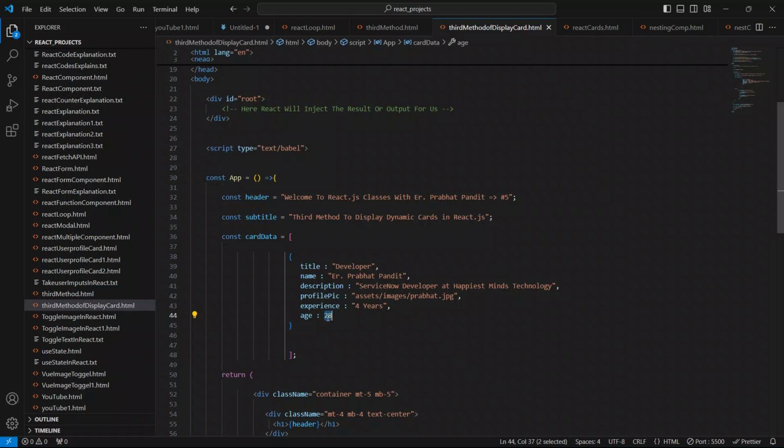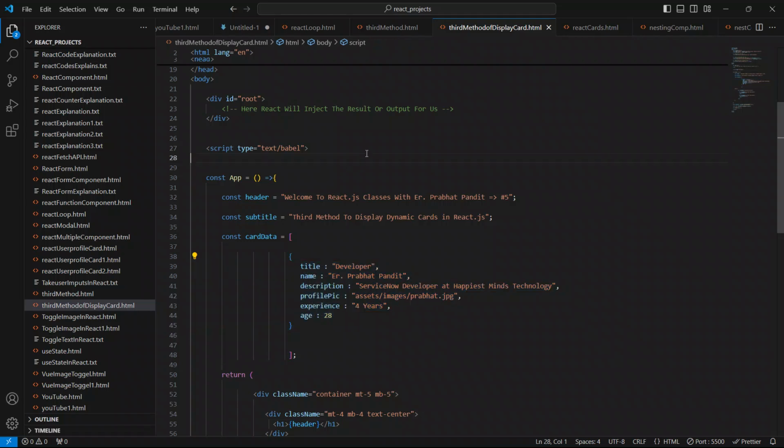Just to save a little bit of time, I am going to copy this object from the previous example. Although I have explained how to create the object inside React.js very well and in depth, for the sake of saving time I am going to copy these objects from the previous example.